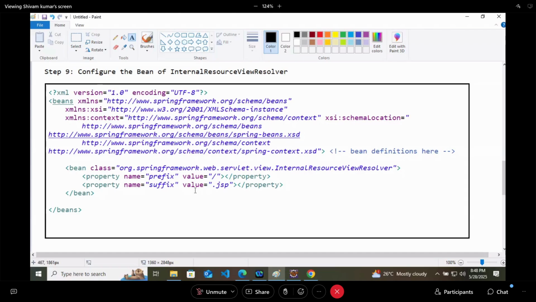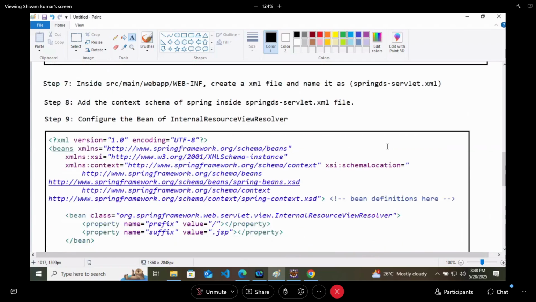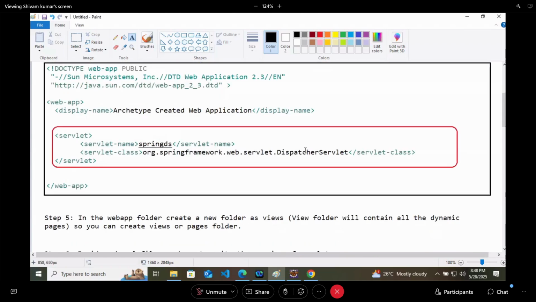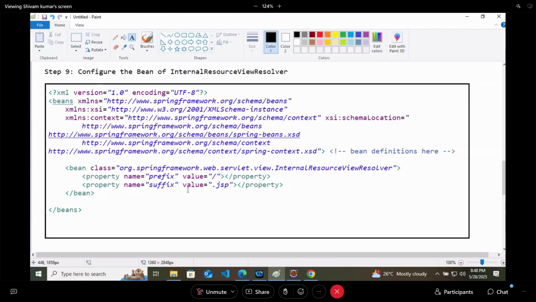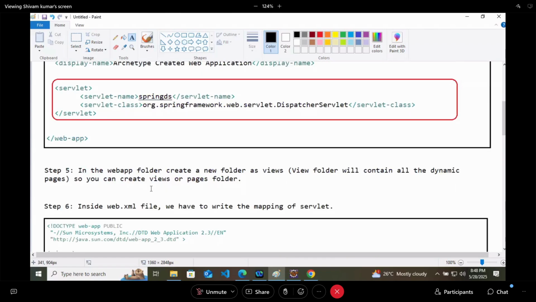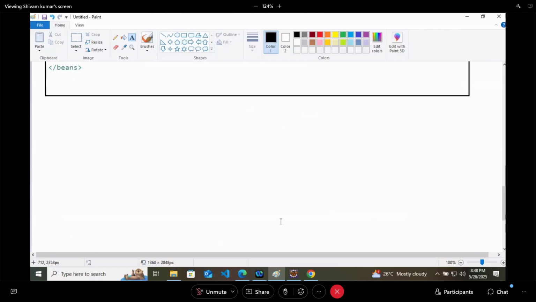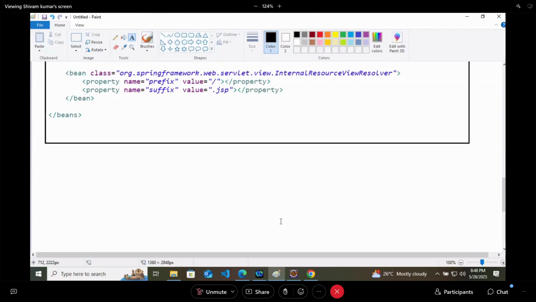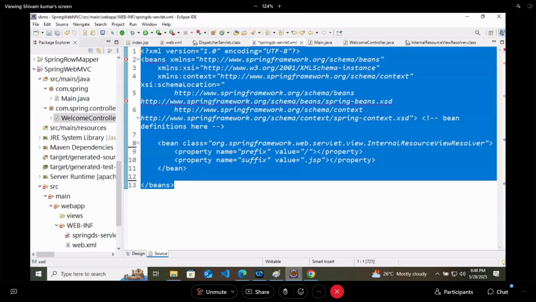Okay. Now, in the next step, we have created the controller, welcome controller. So at first it should be a controller. So what I will do is add the @Controller annotation.